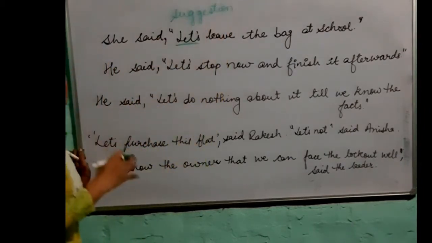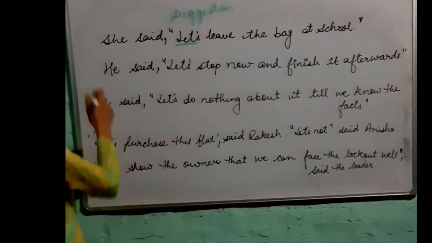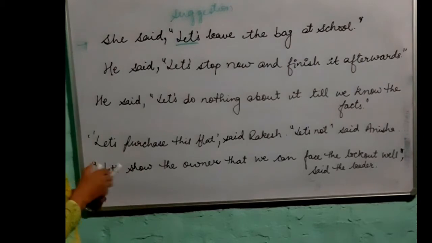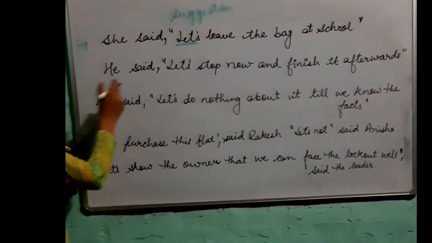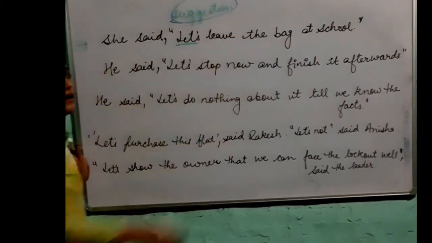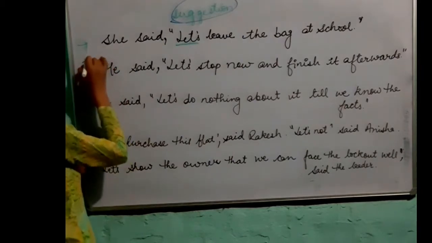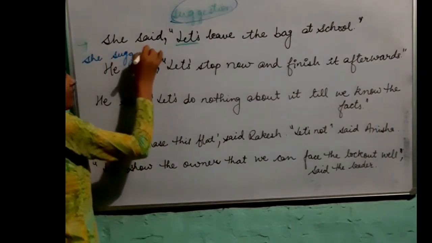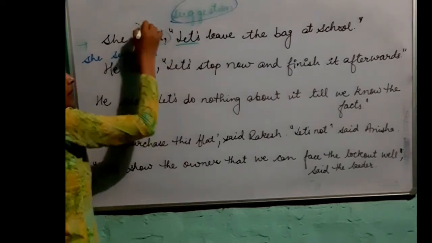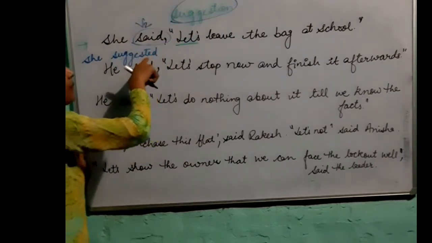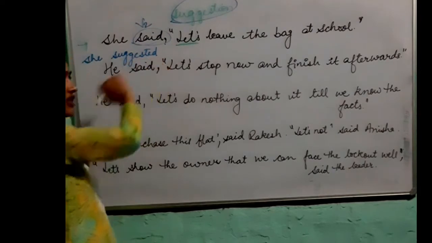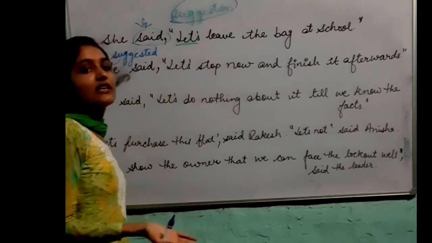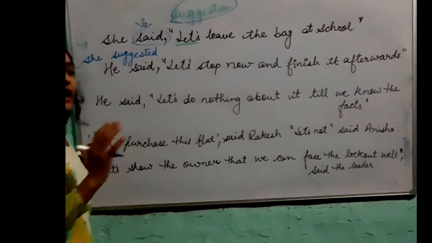She is suggesting something. So how we will transform this sentence into indirect speech or into reported speech? Let's see. We will be using this word now. What we will say? We'll say she suggested. We are having past tense, so we will be using the word she suggested. Now there are two options. Either you can use the conjunction that. How?